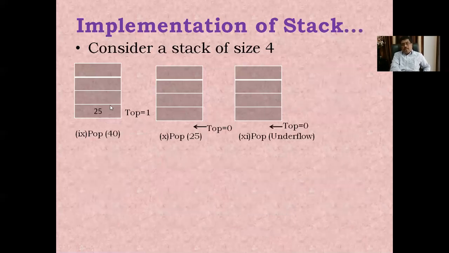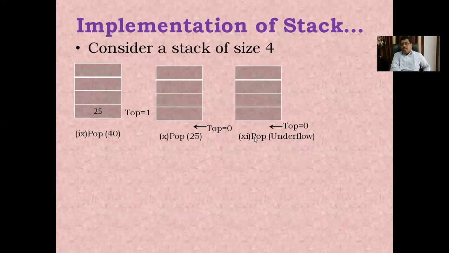Now again we perform the pop operation. Now 40 is deleted, and the top value becomes 1. Again we pop one more element. Now 25 is deleted, 25 is popped, and the top value becomes 0.